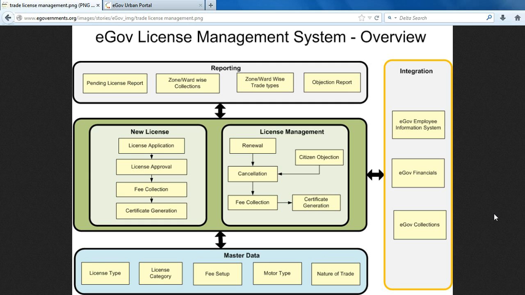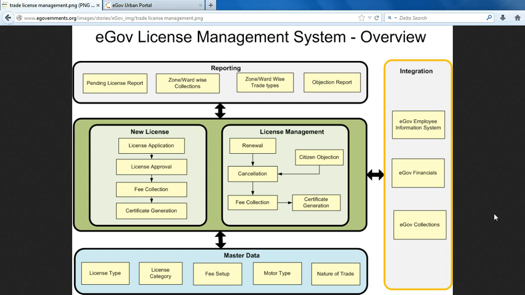Using this application, a citizen can apply online for a trade, and also pay the trade amount online through net banking or credit card. TLIS aims to improve the efficiency of the trade license operations in the urban local bodies. The product gives comprehensive details of the trade license and licensee information, and maintains a history of renewal details.